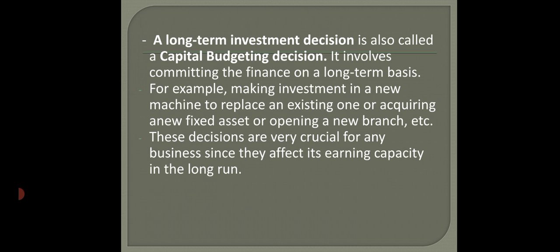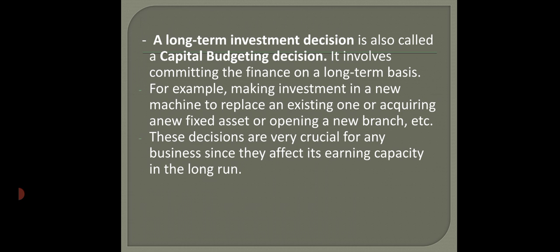It involves committing the finance on a long term basis. Means a capital budgeting decision is based on the long term financial requirements of the firm. Long term financial requirement of the firm means purchase of fixed assets, purchase of land, might be purchase of another site, might be putting up another factory premises, etc. So here there are some examples of capital budgeting decisions in a firm.